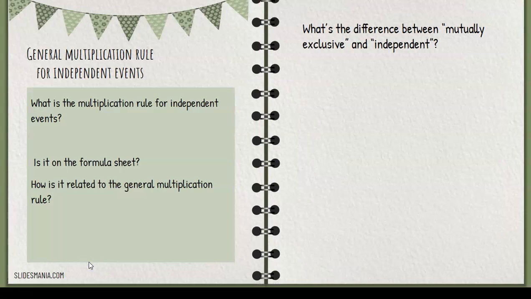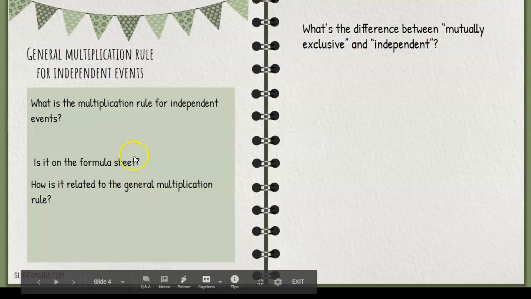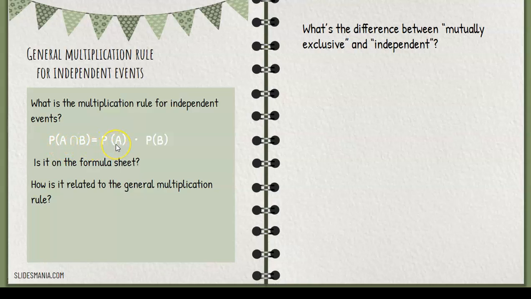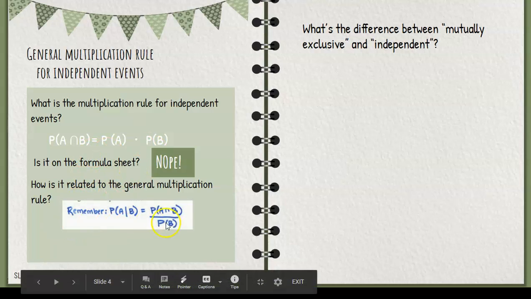Alright, the general multiplication rule for independent events. Okay? It says this. The probability of A and B happening is, well, the probability of A times the probability of B. Okay? Well, why can that happen? Alright, it's not on the formula sheet. Well, it comes from our conditional probability formula that is on the sheet.